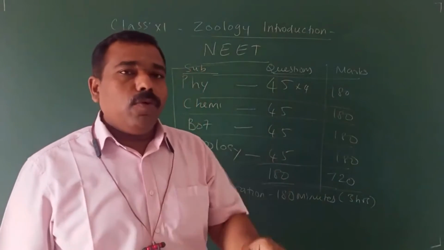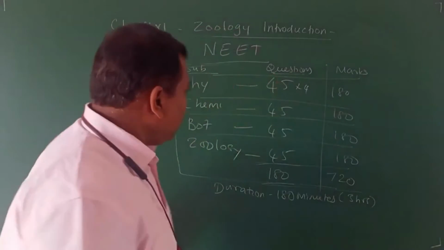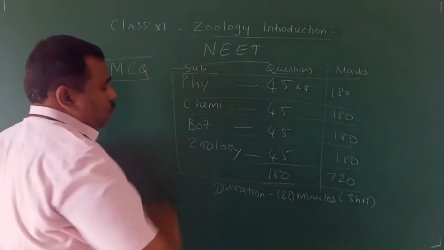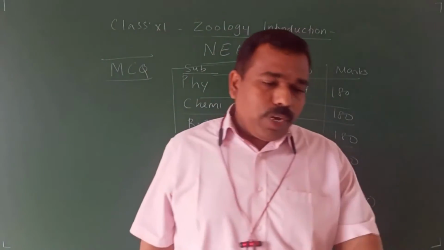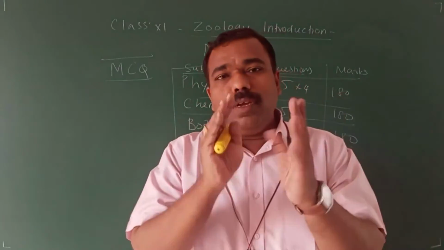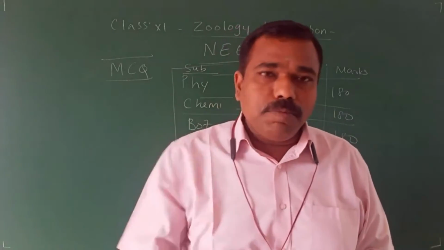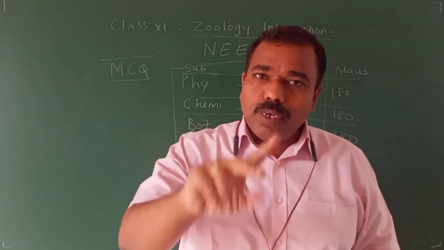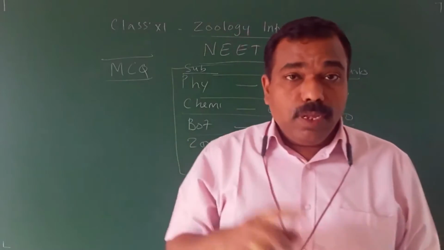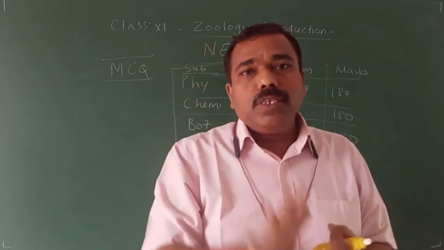So for each question you have to take only 1 minute. All the questions are MCQ type, objective type only, no descriptive type. A question will be there, 4 options will be given, A, B, C, D. Out of the 4 options, you have to find the correct option and shade that answer in the OMR sheet.